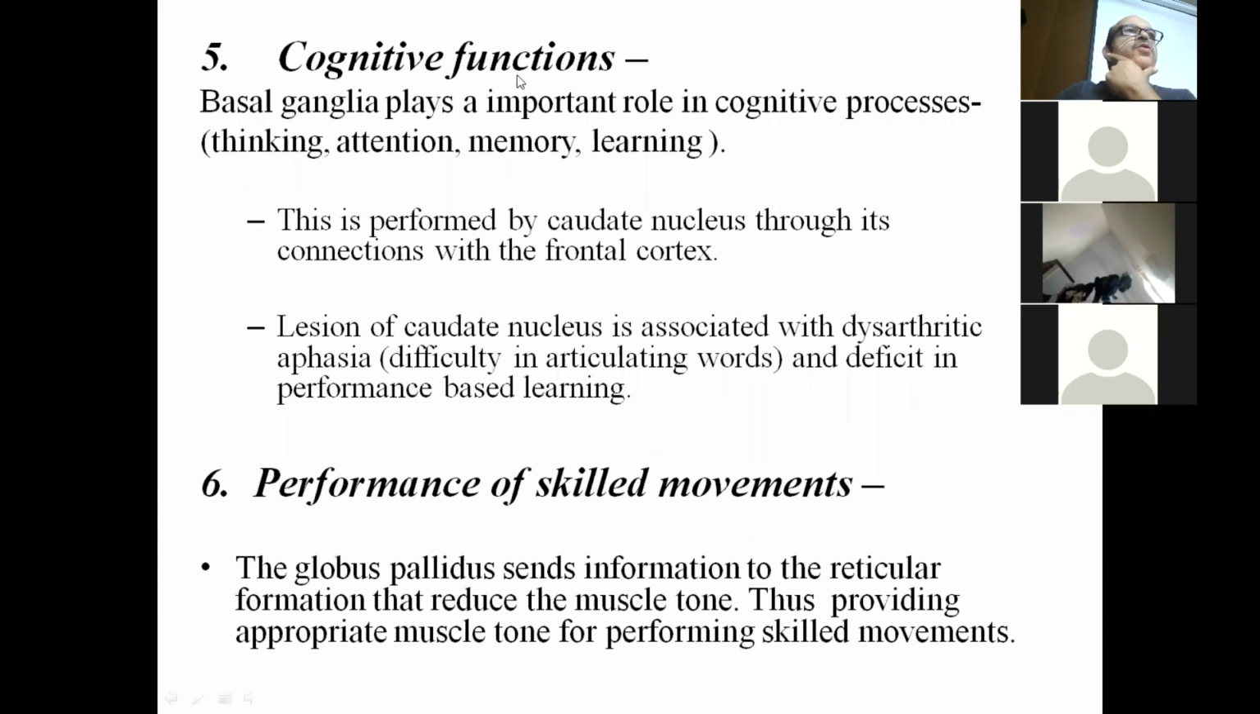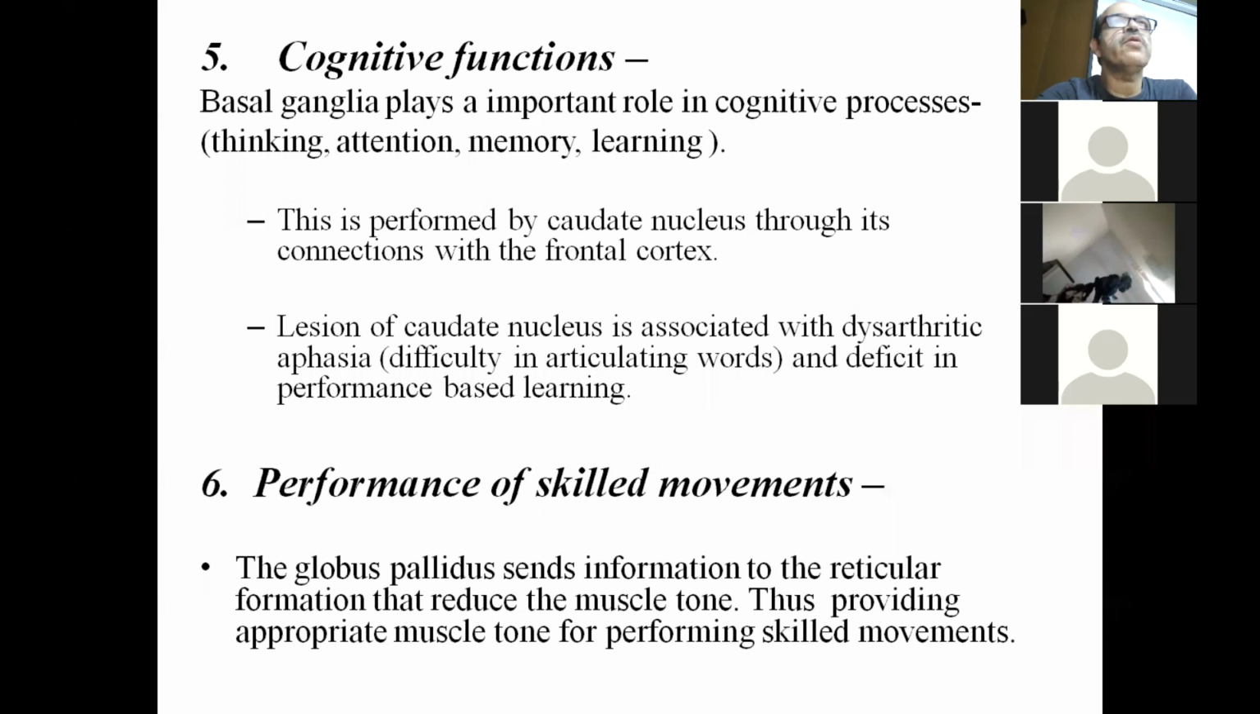Now, cognitive functions. Basal ganglia plays an important role in cognitive functions. Cognitive processes are like awareness of thinking. A person is aware of thinking, attention, memory, learning. These are all cognitive functions. And this is performed by caudate nucleus through connections with the frontal cortex. That is, caudate nucleus controls the frontal cortex through thalamus.